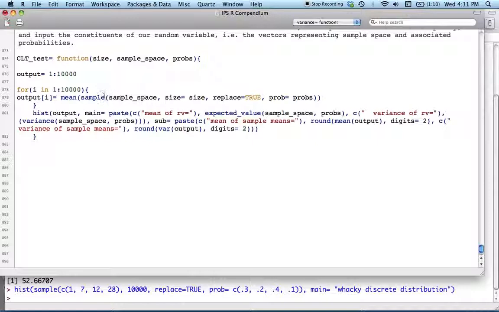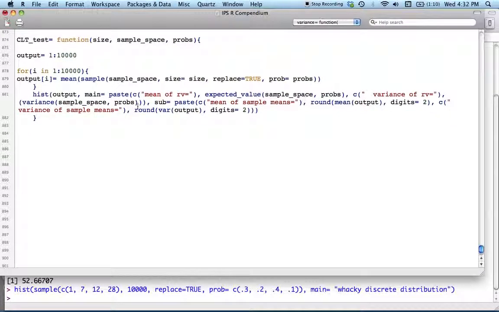So in the sample function in R, you put in what you want it drawing from, which is going to be our sample space. The size is going to be the size that we specified up here. Replacing, obviously, needs to be true, and the probability of drawing what we draw is specified by our vector of probabilities. Okay, and then for the output of this function, to get everything in one place, sorry if this code is kind of messy and confusing, but what we're going to do is create a histogram of our output. So this is a histogram of the 10,000 sample means.